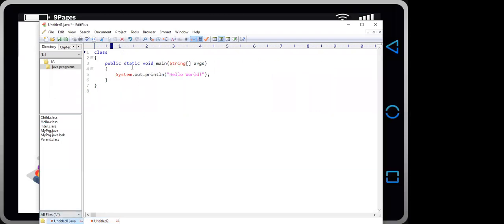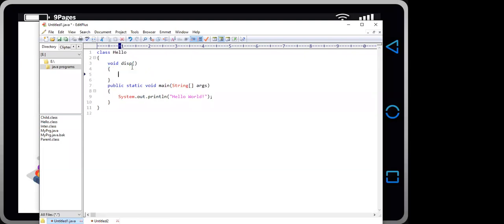Let us take an example where I am creating a class Hello, and inside the class we have a method disp, and inside disp we write the same statement, int a = 10 / 0.